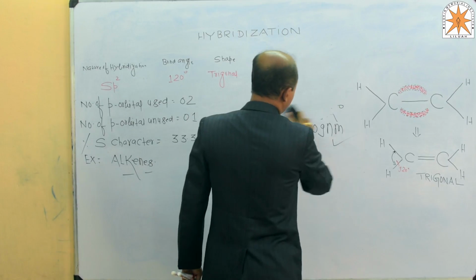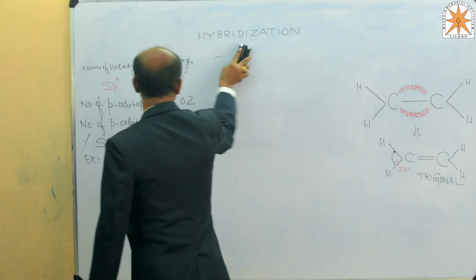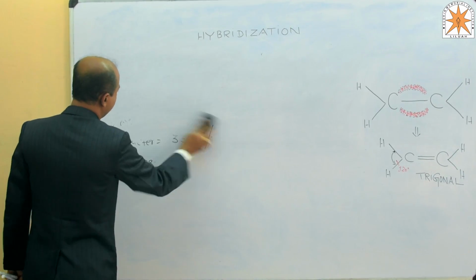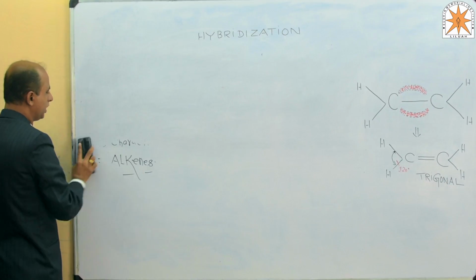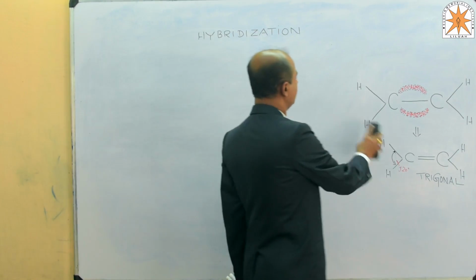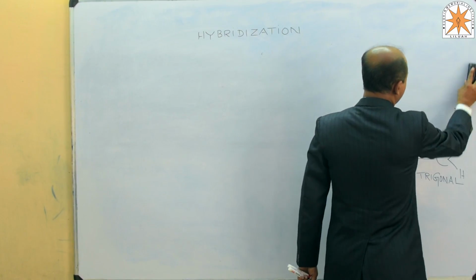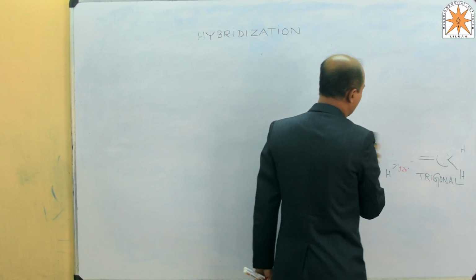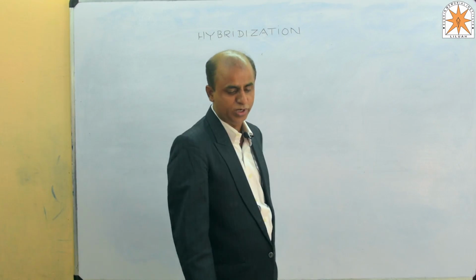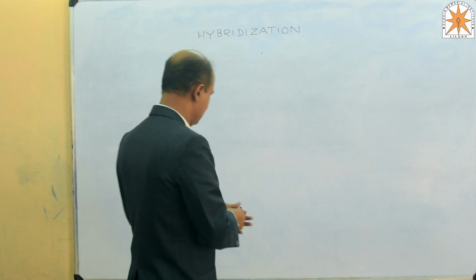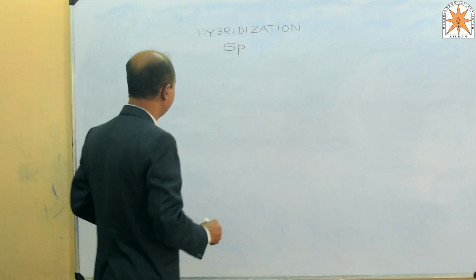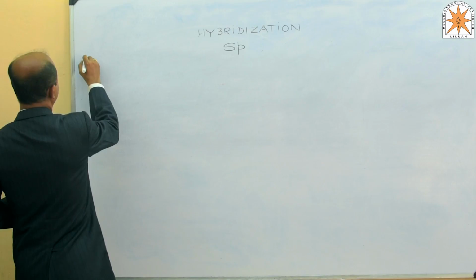This is all about sp2 hybridization. Now come to the third and extremely important hybridization, also found in unsaturated hydrocarbons. This is called sp, the hybridization formed by the overlapping of 1s and 1p atomic orbitals. Now come to the mechanism.